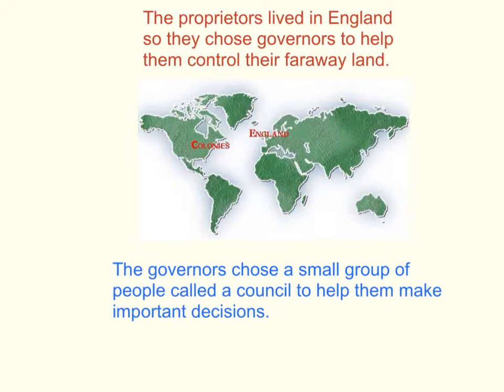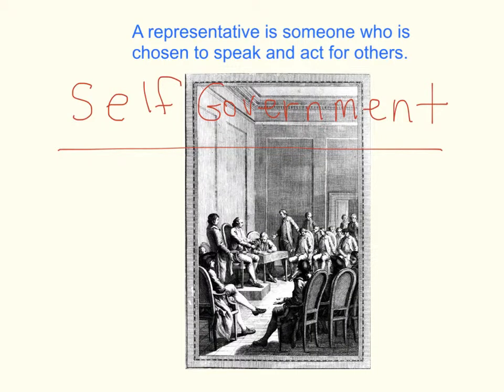Each governor chose a small group of people called a council to help them make important decisions. The proprietors also allowed colonists to elect representatives to an assembly. A representative is someone who is chosen to speak and act for others. The assembly helped the governor and council make laws, but it did not have too much power. Even so, this assembly was an important step towards self-government.